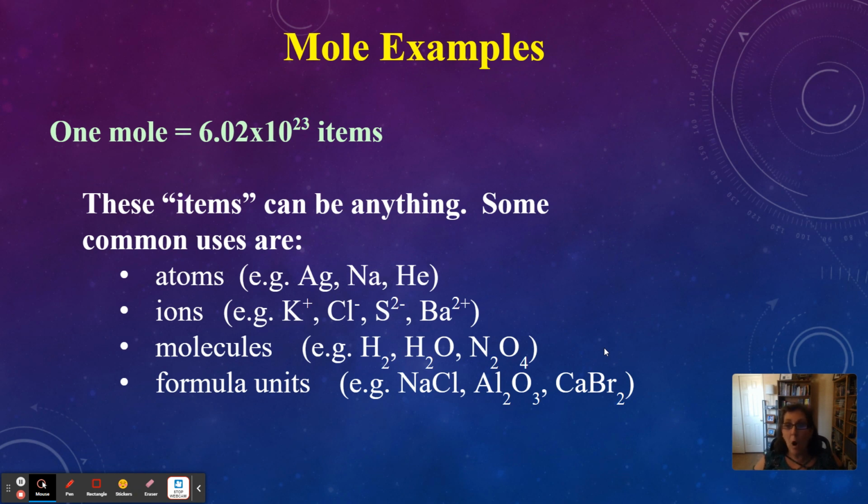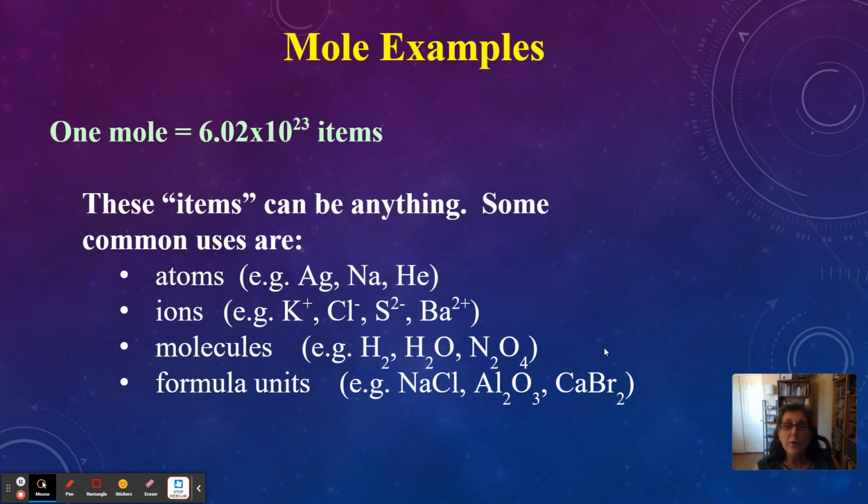Mole examples. Again, a mole is just 6.02 times 10 to the 23rd of these things, items. These items can be anything, but again, talking about cars or people or baseballs, it's just too many. We don't have that many of those things, 6.02 times 10 to the 23rd of them on planet Earth. So we only really use a mole when we're talking about the items that are atoms, molecules, ions, which are just atoms with a charge. And in the case of ionic compounds, we call them formula units, like NaCl. That's a unit, an ionic unit.